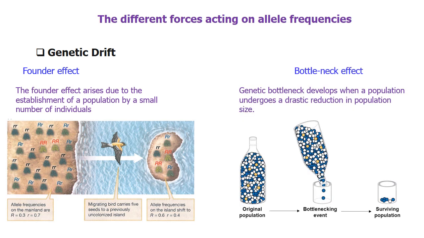A bottleneck effect happens in a population when there is a sudden decrease in the size of the population due to some unfavorable events. The number of individuals surviving that unfavorable condition will be few and is purely chance dependent. This can drastically change the allele frequencies in the resulting population.